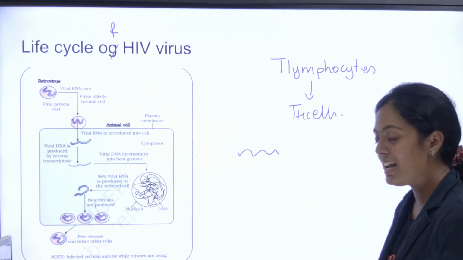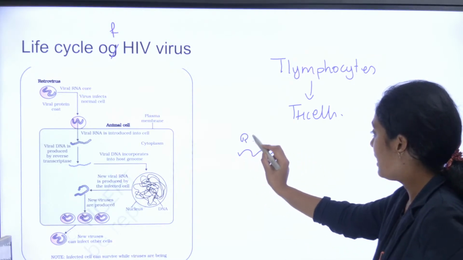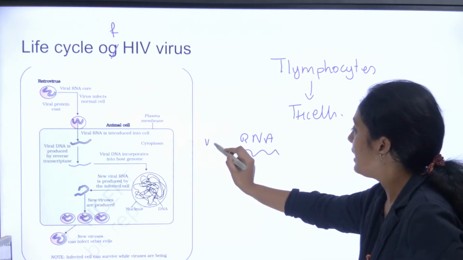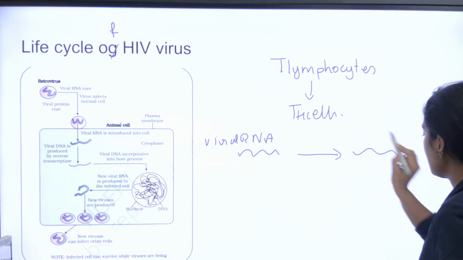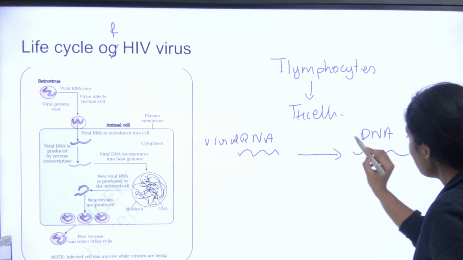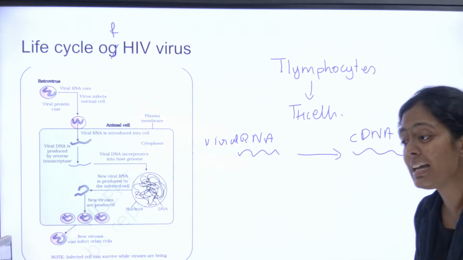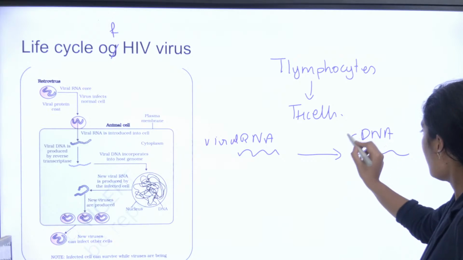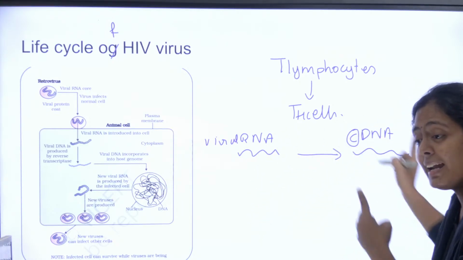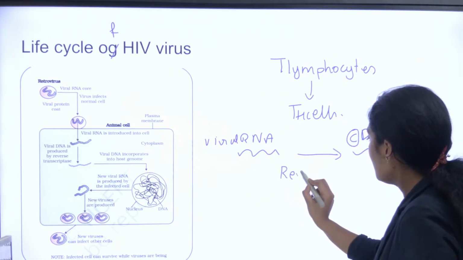This is the viral RNA, right? This viral RNA is getting converted into DNA. Okay, and this DNA is called cDNA. C here stands for complementary DNA. Okay, and the conversion of RNA to DNA, what is the process called?